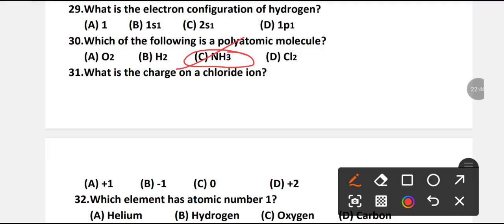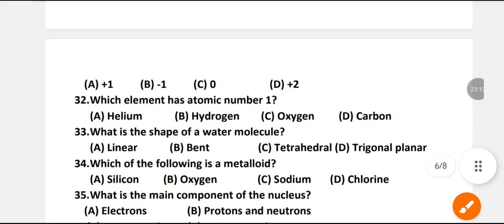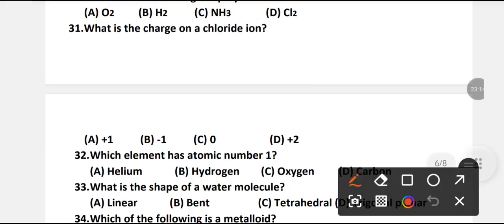What is the charge on a chloride ion? +1, -1, 0 or +2? B is the right answer. -1 is the charge on a chloride ion.